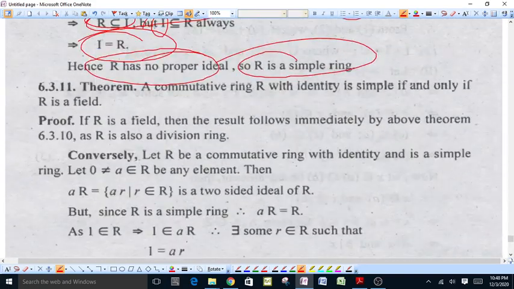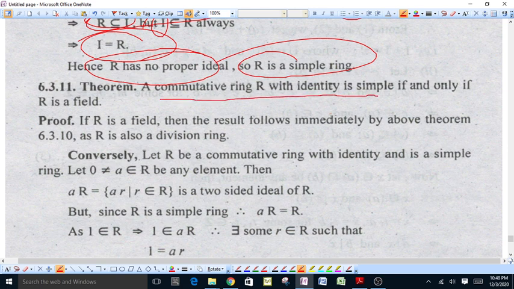Next is an article: a commutative ring with unit identity is simple if and only if R is a field. If R is a field, then the result follows immediately by the above theorem, because a field is always a simple ring.